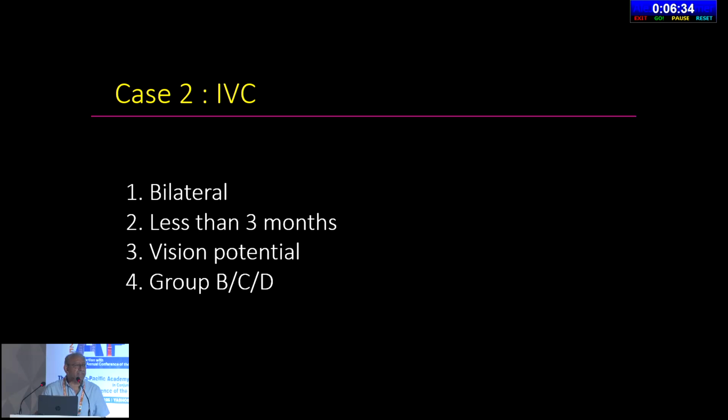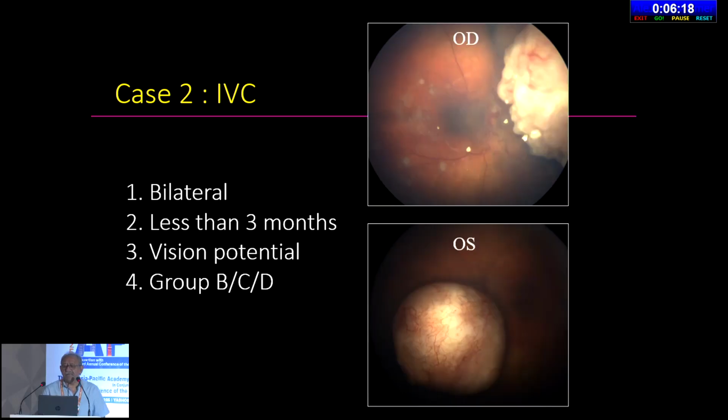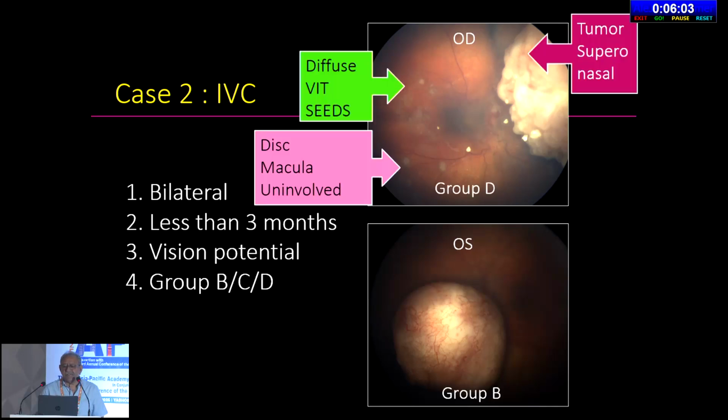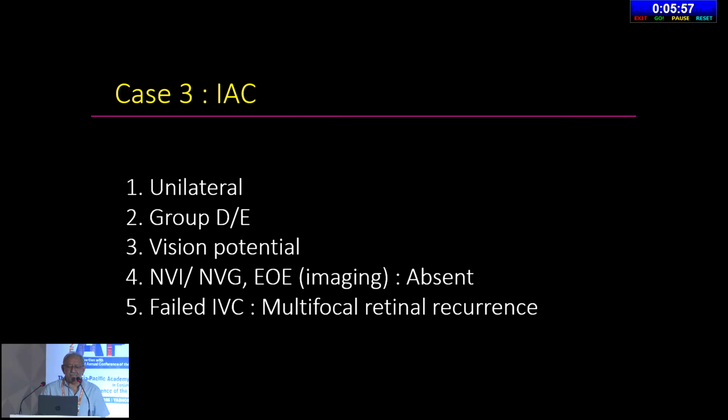Let's move on very quickly to a case where you might think of primary IVC. I would say a child less than 3, because technically it's difficult to do IAC in a child that young. If the patient has bilateral disease, perhaps it's better. And again, keep in mind the vision potential, groups B, C, and D, for example. Look at this patient with a nasal tumor with extensive seeding in the right eye across the macula. The disc and macula are not directly involved, and the other eye has group C disease. So I say this is a good candidate for intravenous chemotherapy. With group B disease in the left eye, both eyes were treated with intravenous chemotherapy, and the patient did very well.